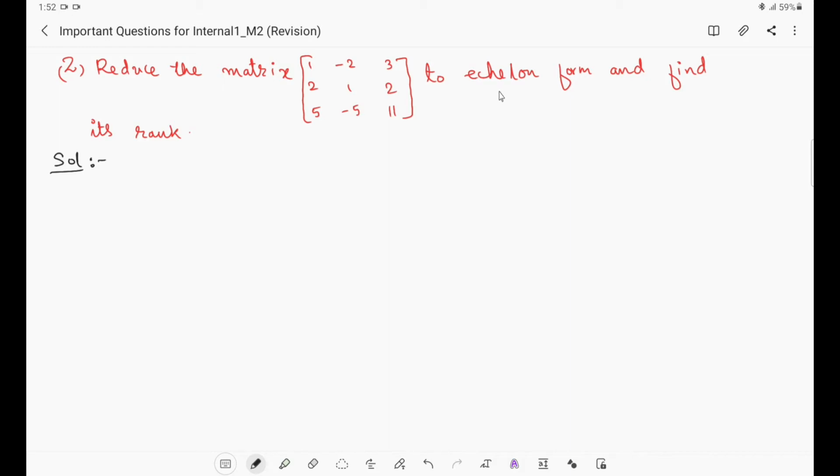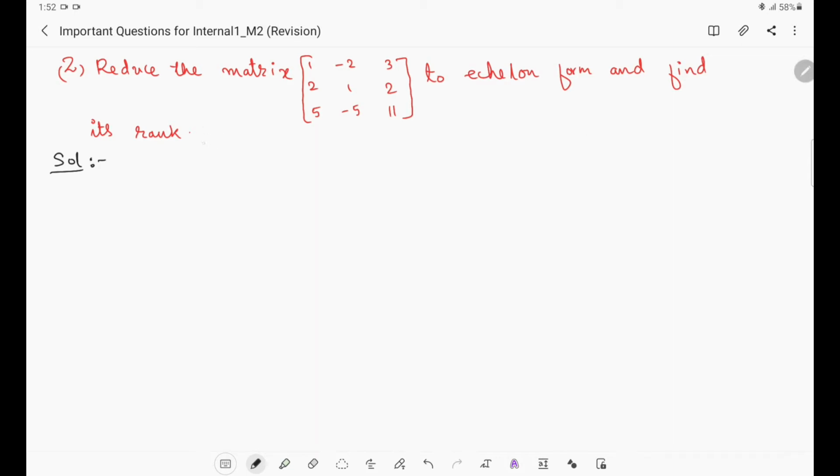What is echelon form? Any given matrix is said to be in echelon form if any 0 row in that matrix should be at the bottom, and when you move from top to bottom, the number of zeros should be increasing row by row. If these two conditions are satisfied by any matrix, then the matrix is said to be in row echelon form. So here we have to reduce this matrix to row echelon form. And how to find the rank? If the matrix is reduced into row echelon form, then the number of non-zero rows present in the row echelon form is called the rank of that matrix.